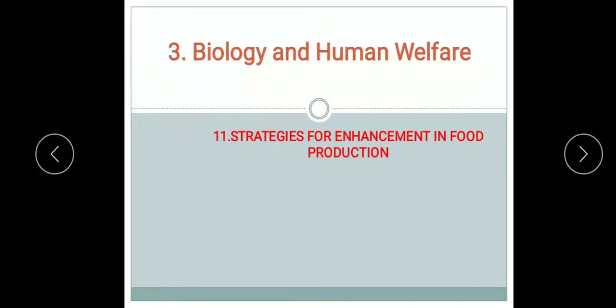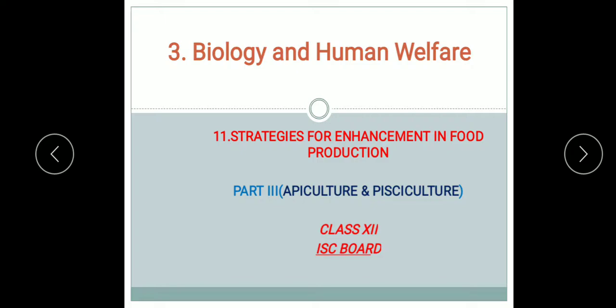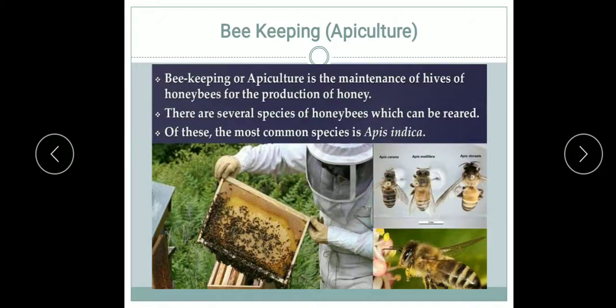So students, we have started unit 3, Biology and Human Welfare, where we were doing strategies for enhancement in food production, and today we are going to discuss the third part of it, that is apiculture and pisciculture. In the previous lecture you studied dairy farm management, animal breeding and the various processes. So today we'll start with beekeeping or apiculture.